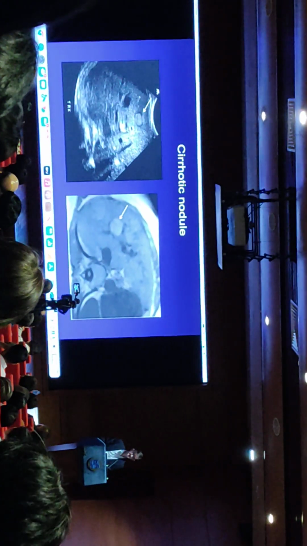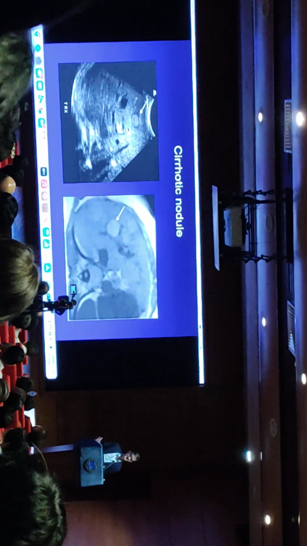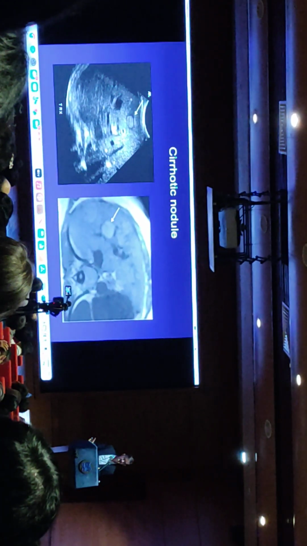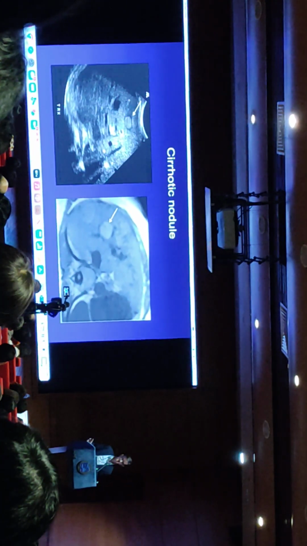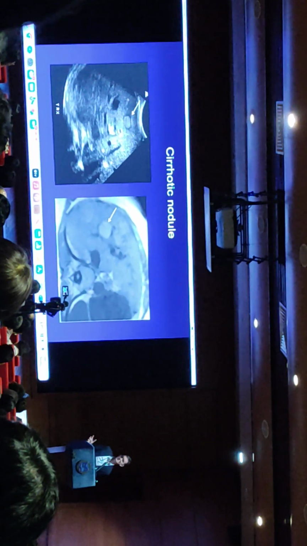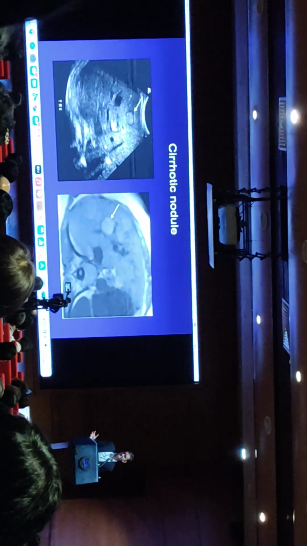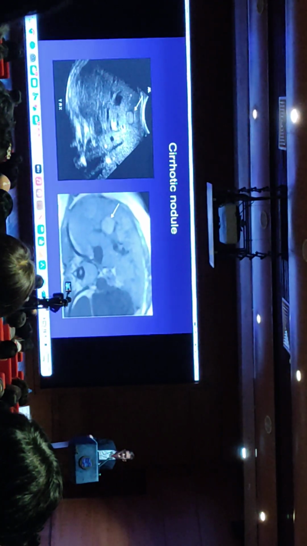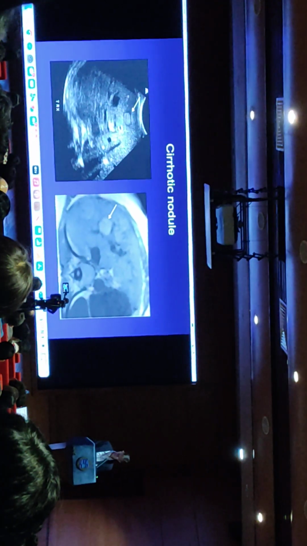And the other lesions with high T1 signal are regenerative and dysplastic nodules in cirrhosis, and I'll be talking more about that in the malignant liver lesion talk later on. We don't really know why dysplastic nodules have high T1 signal, but it's possibly due to deposition of copper or manganese, but nobody really knows.